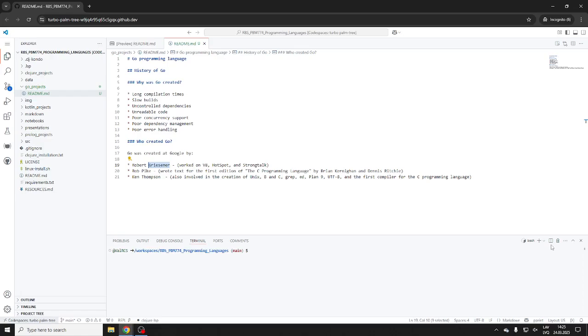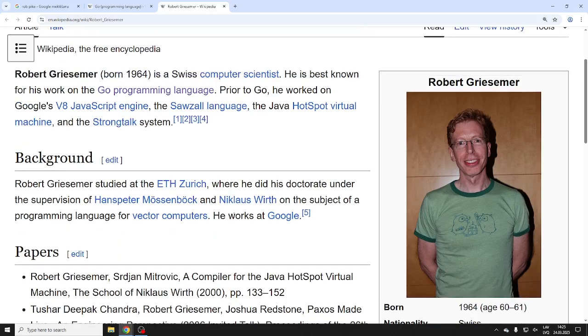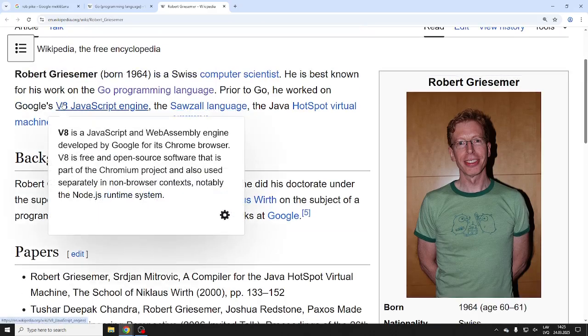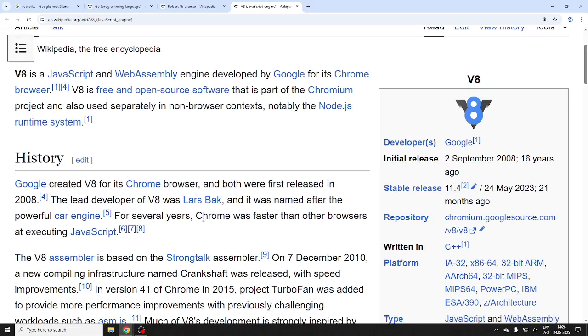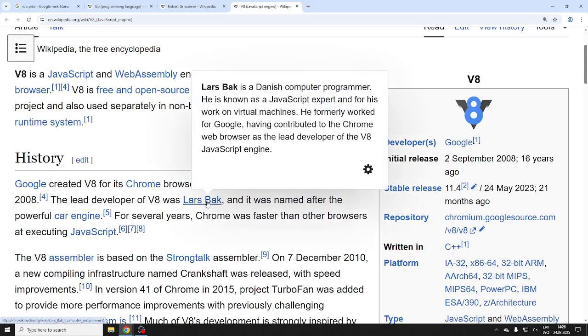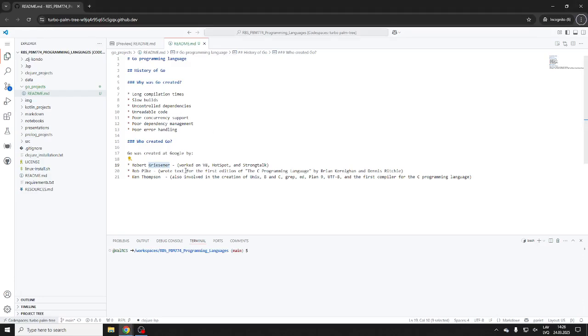So let me double check if that's true. Wikipedia says, is that true? Did he really work on V8? Maybe yes, he did work on it. So was he the actual inventor? No, I think it's a different guy. This was a Danish guy. It was Lars Bak, that's the guy, right? Yes, he was the one who worked on V8. So again, different story. Again, you have to check with your sources. He worked on V8, but not at Google.